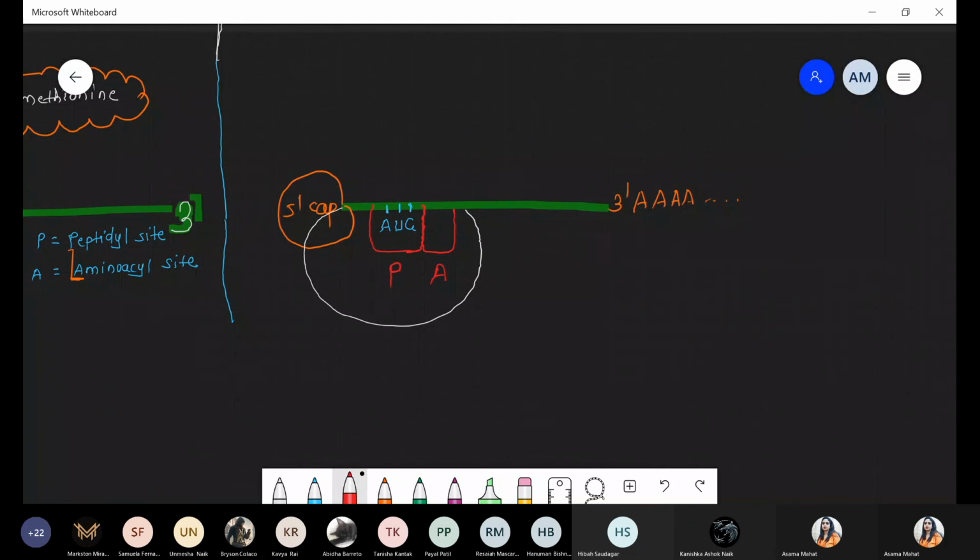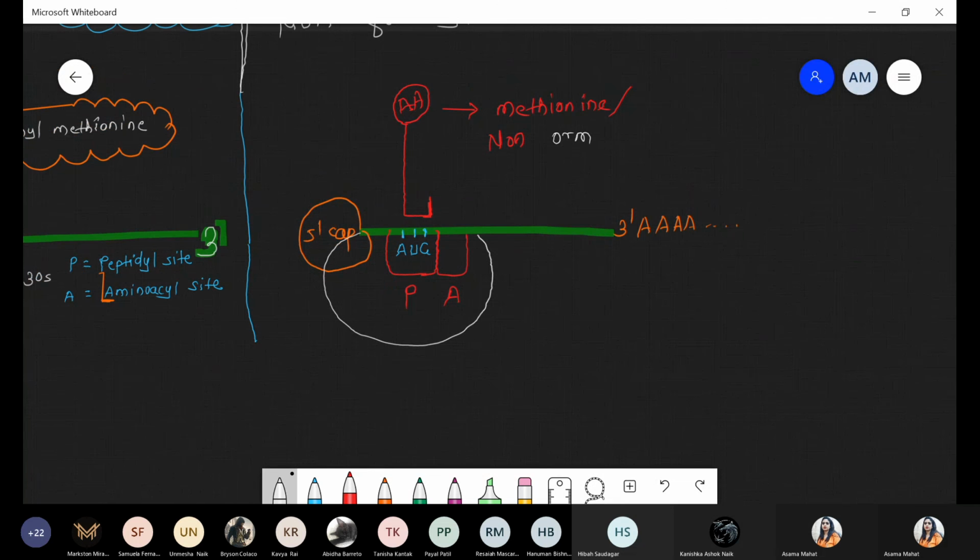Where the AUG, the start codon, is present, definitely there is an entry of the first tRNA, the charged tRNA. Immediately the tRNA comes and binds at this area, carrying the first amino acid, methionine, also called non-formyl methionine. Got it? Is this point clear, everyone?